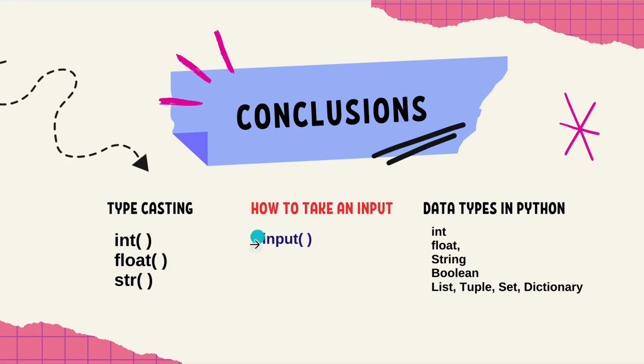So how to take an input? By using the input function. And we have also learned data types: integer, float, string, boolean, list, tuple, set and dictionary.